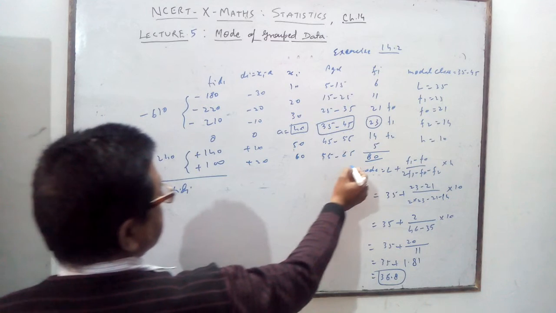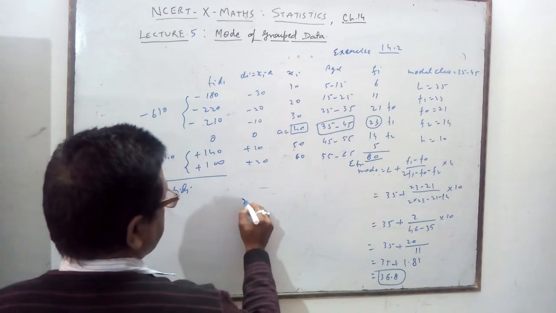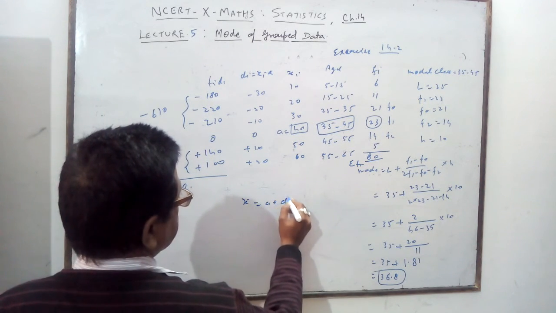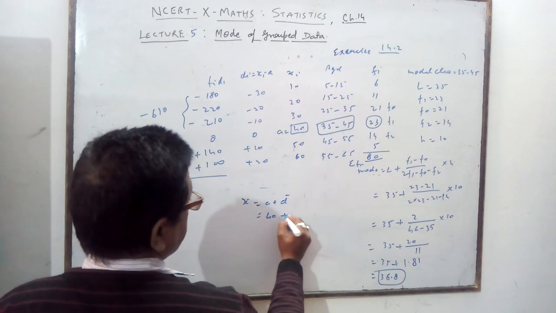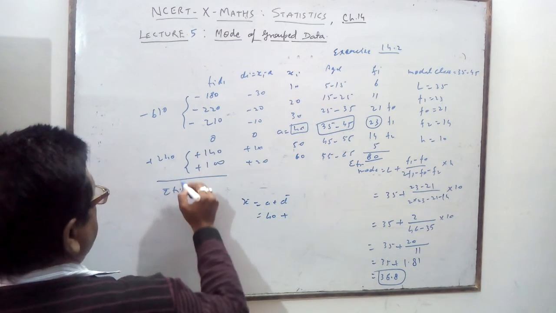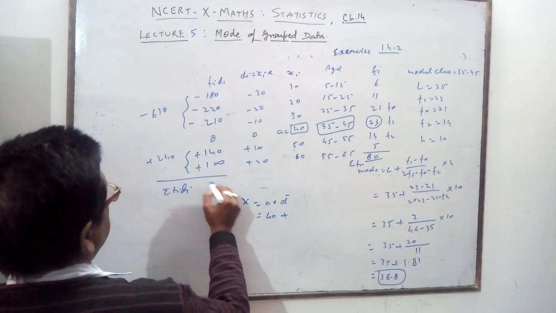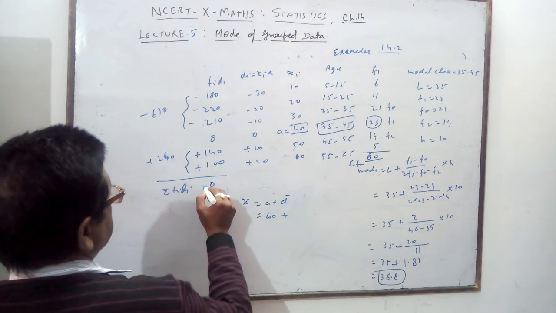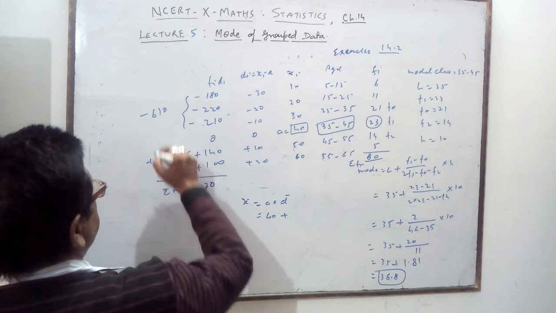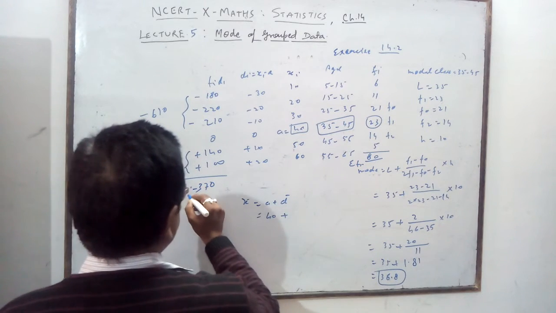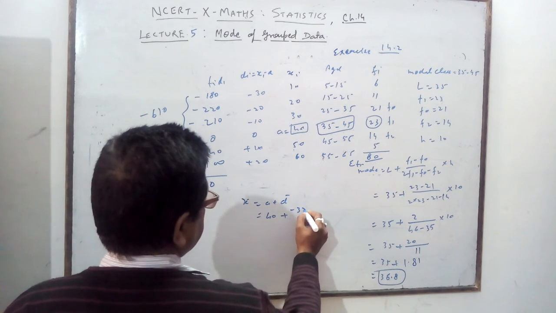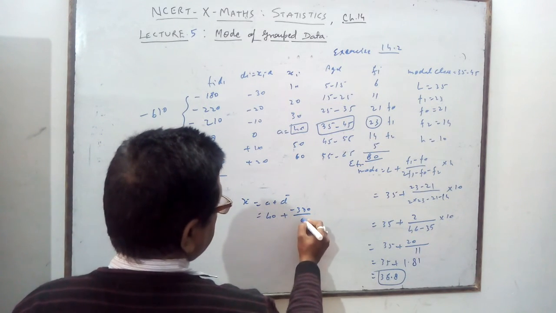So sigma fi is 80. So x bar is equal to a plus sigma fi di upon sigma fi. So what is a? 40 you are taking, plus 0 minus 0, 0, 240, 7, 5 minus 2, 3. 370 with a negative sign. Minus 370 upon 80.